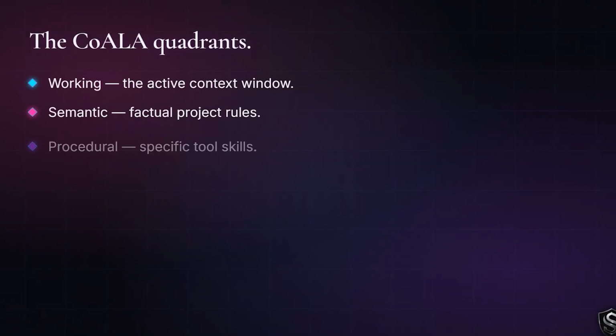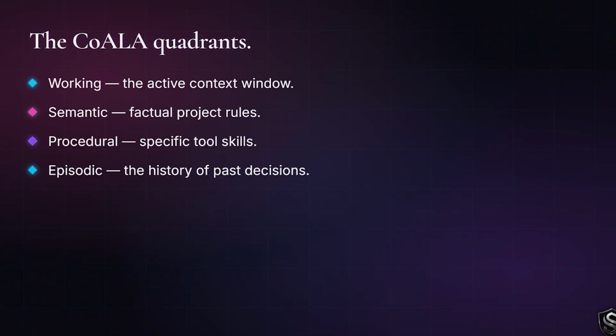Memory has structure. Most frameworks treat chat history as one undifferentiated blob. The Princeton Koala taxonomy says otherwise. Memory resolves into 4 functional blocks. Working memory is the active context window. Semantic memory holds the factual project rules. Procedural memory holds specific tool skills. Episodic memory holds the history of past decisions. 4 jobs, not 1 bucket. SHI builds on this structure rather than flattening it.